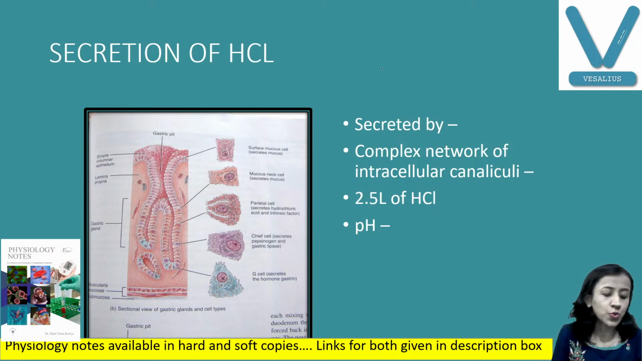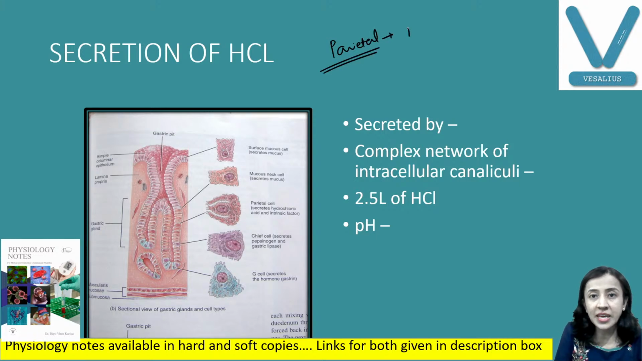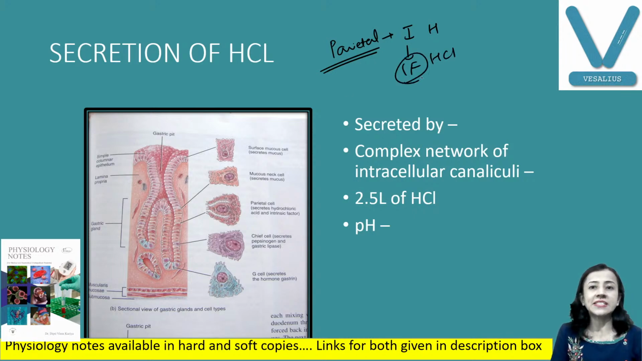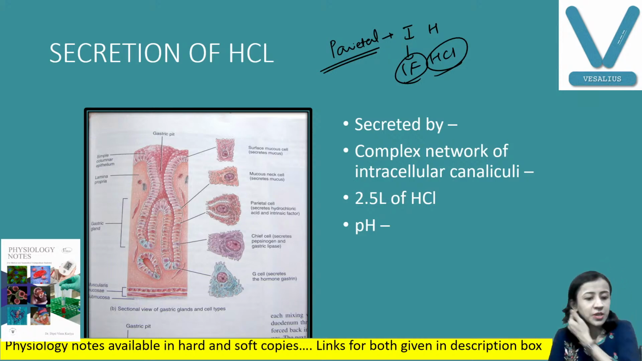Okay, as I told you, an easy way to remember parietal cells is to remember PIH. I means intrinsic factor, H means HCl. Parietal cells secrete these two things. Easy way to remember: PIH. Parietal cells secrete intrinsic factor and HCl.